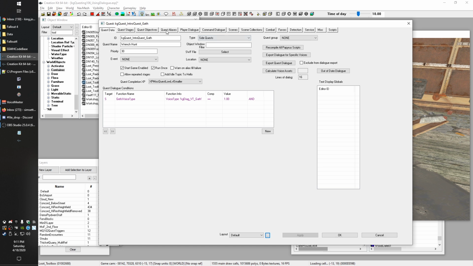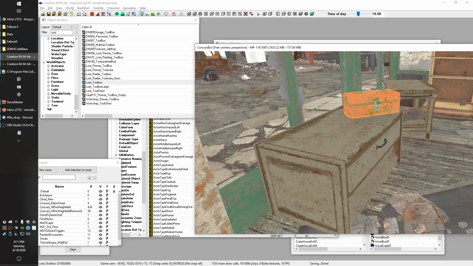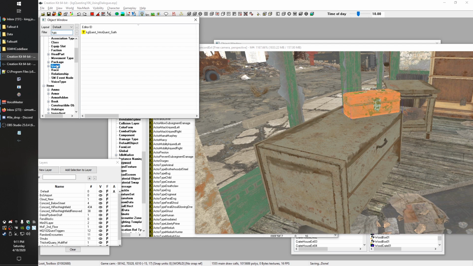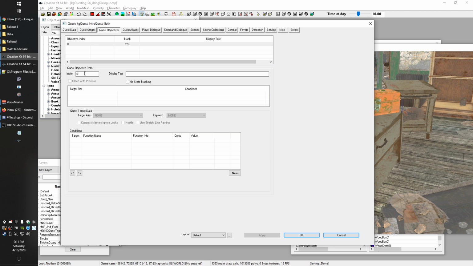So we've got our little thing that is going to get created in there. And so now we've got to set up our objectives. So let's go ahead and save one more time before we go into that nasty objective tab. And let's get back up here to KGQ quest, bring it back up. Okay, let's go to our objectives tab now. So the first objective is to get the wrench. Or we'll just say get the wrench. We won't say pipe wrench or anything like that, because it's a weapon, it could get randomly renamed based on the add-ons or the mods that it has on it. So we'll go to target alias wrench. So now it will show an objective on the player's map once this shows up.